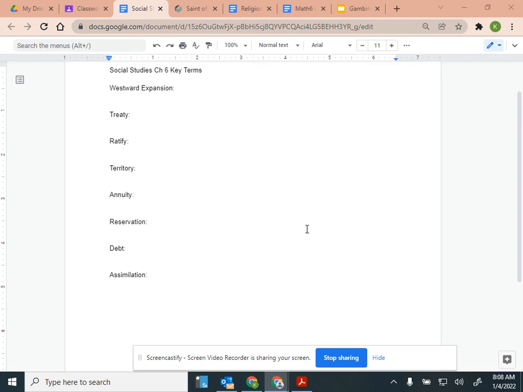In 1803, France sold the United States the rights to more than 900,000 acres of land west of the Mississippi River. This included land controlled by the Ojibwe and Dakota in what is now Minnesota. So did France own the land? Not really, because the Ojibwe and the Dakota lived on that land. They controlled the land, but France thought that they owned the land. So France was the one that had claimed it as theirs. They sold that territory to the United States.